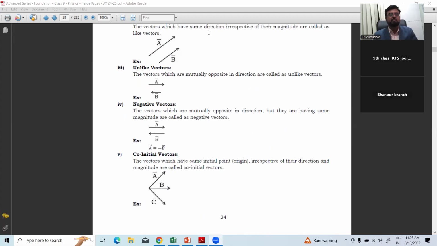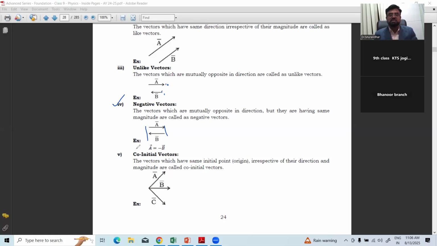Clearly you can see, right? Unlike. Negative vector: the vectors are mutually opposite in direction, but they have the same magnitude. See here, the magnitudes are different in the previous case. Here they are moving in opposite directions with the same magnitude. The length is the same, but the direction is opposite. Then they are called negative vectors.